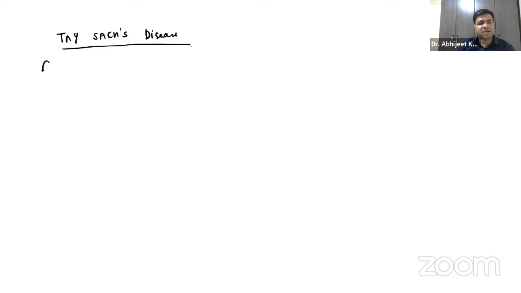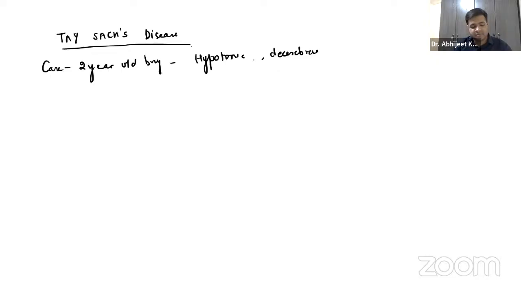Imagine a case where a 2-year-old boy is present. This boy is hypotonic. Basically, the muscle tone is very loose. It is decerebrate, it is blind. Very, very important factor, it is blind, right?